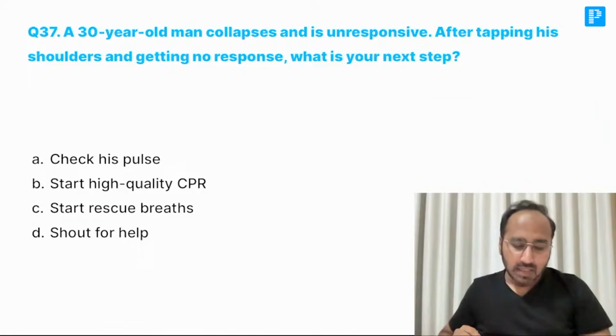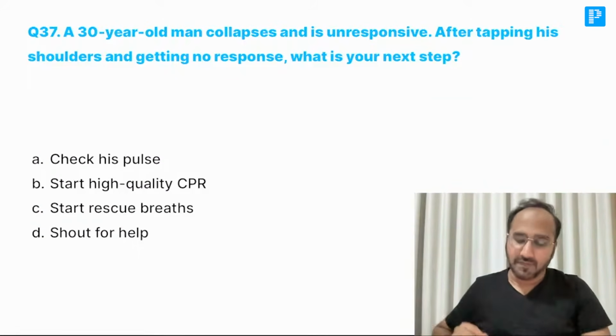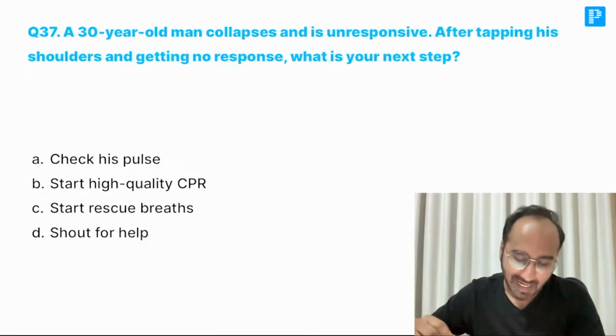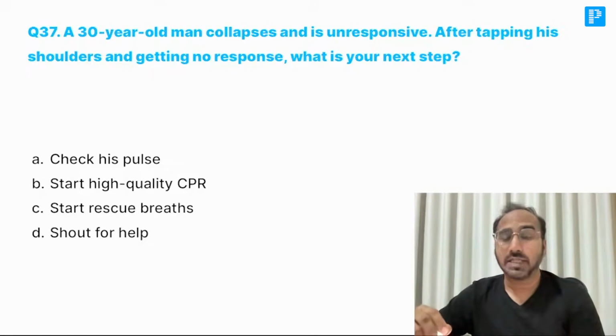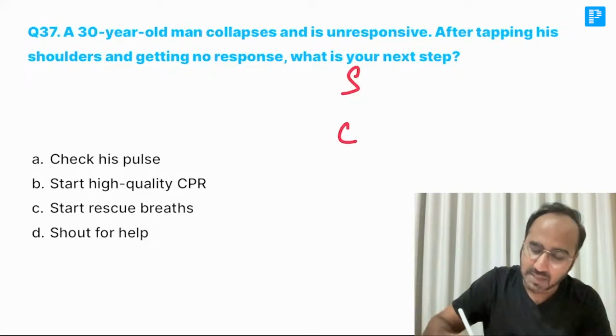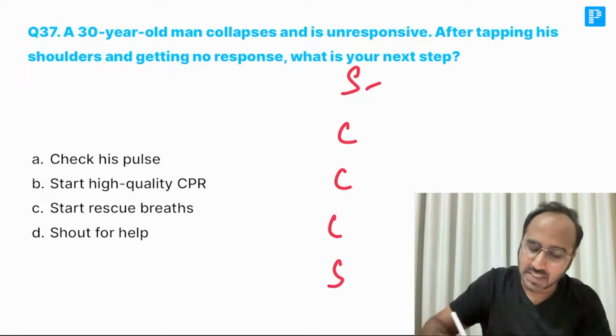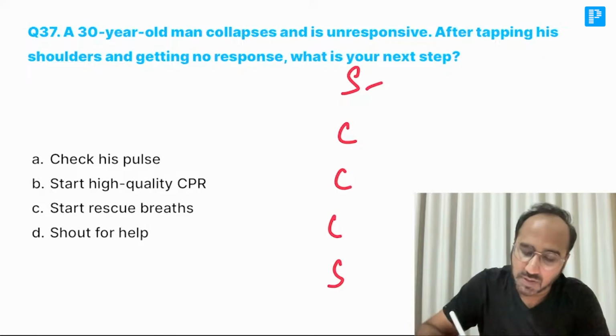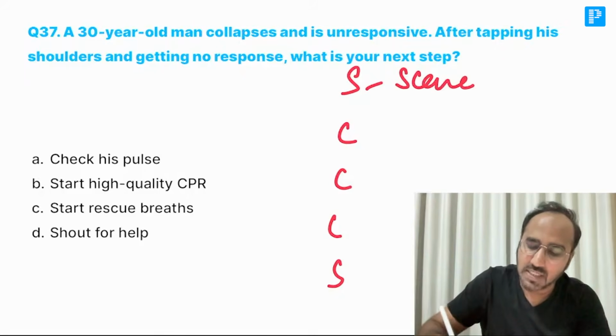Okay. A 30-year-old man collapses and he is unresponsive. After tapping on shoulders and getting no response, what is your next step? Remember, we are talking about SCCS. Whenever you see any patient suddenly collapsing, first you need to secure the scene safety.